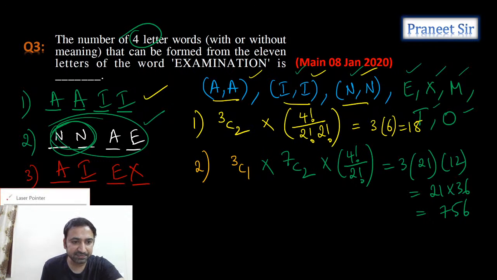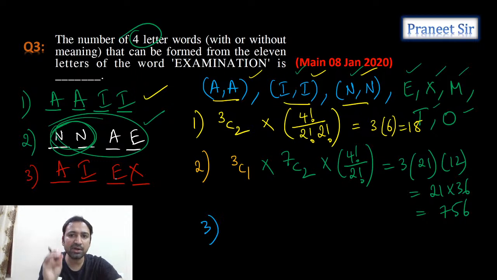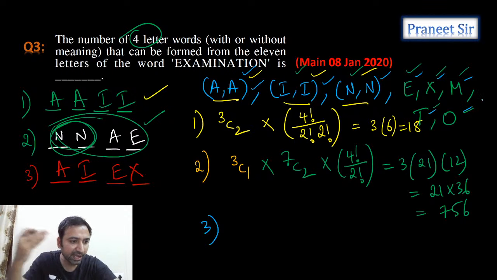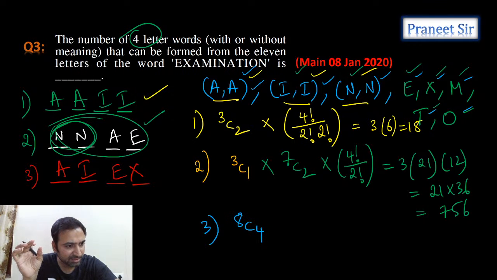So what is the third case, guys? The third case is very simple, guys. Why? Because the third case is where 4 different letters we need to select. But here, how many different letters are there? A we should consider as only one letter. Why? Because we can't select both A's. We can select only one A. So how many different letters are there? This is one letter. 1, 2, 3, 4, 5, 6, 7, 8. 8 letters only. So in 8 letters, we need to select 4 letters. How many ways can we select it? Isn't it 8C4? Akshat, correct, perfect.